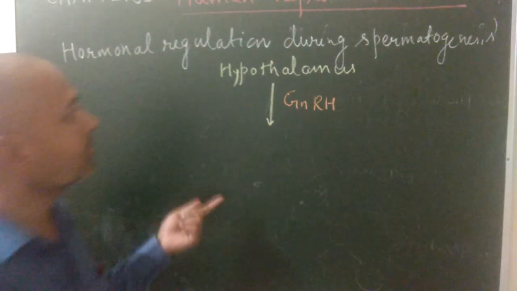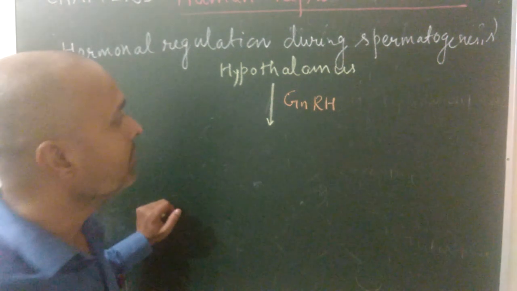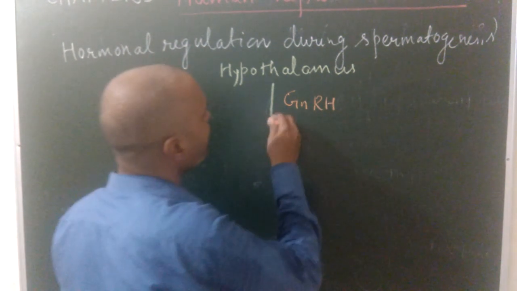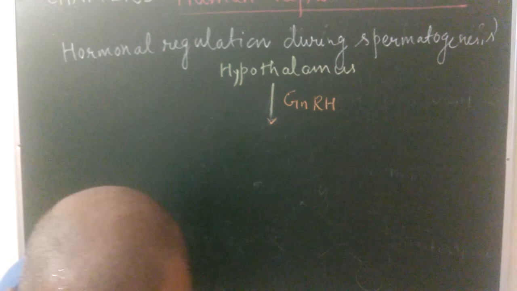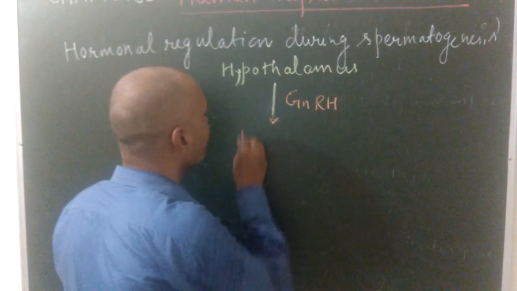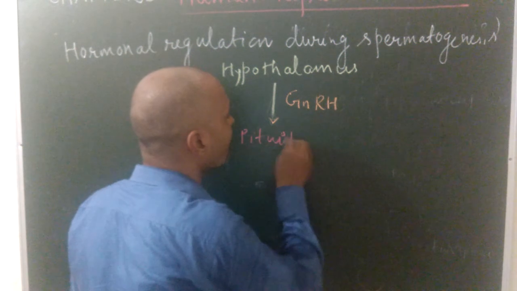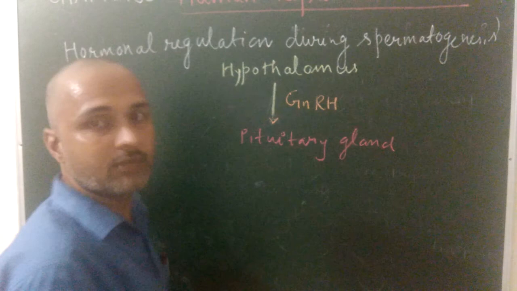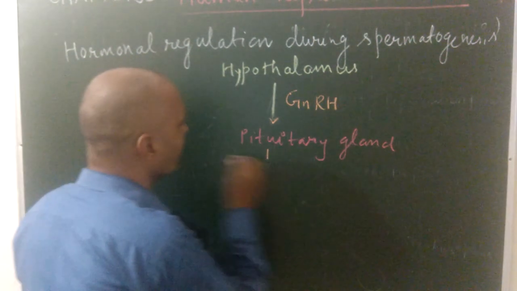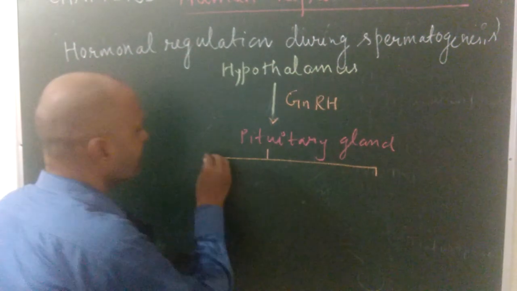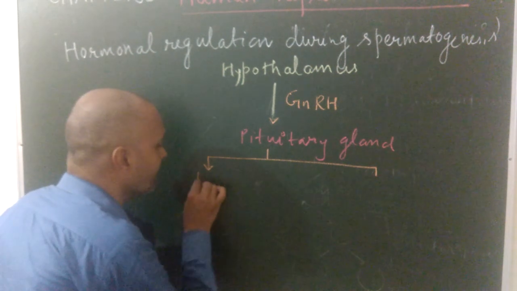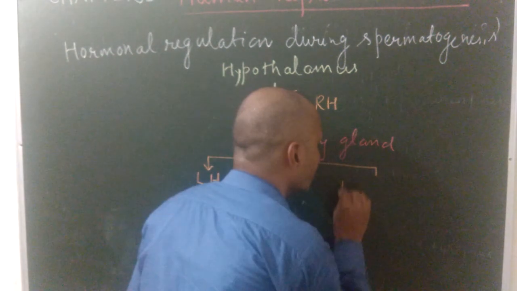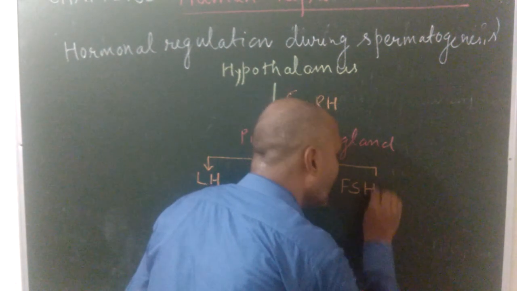Once again, hypothalamus releases a hormone known as gonadotropin releasing hormone, and this hormone acts on the pituitary gland. This hormone stimulates the pituitary gland to release two hormones. The first hormone is known as LH, that means luteinizing hormone. LH stands for luteinizing hormone, and FSH stands for follicle stimulating hormone.